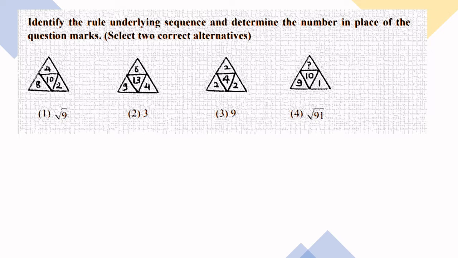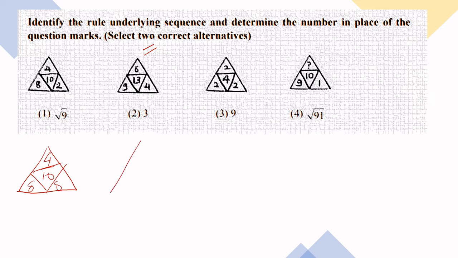Here is: identify the rule underlying the sequence and determine the number in the place of the question mark. Select two correct alternatives. Sometimes the question will be to select two alternatives. Two answers are there. एक नहीं. Here is a triangle. I will make it again for you because it is not that clear. 4. Here is 10. Here is 8. Here is 2.